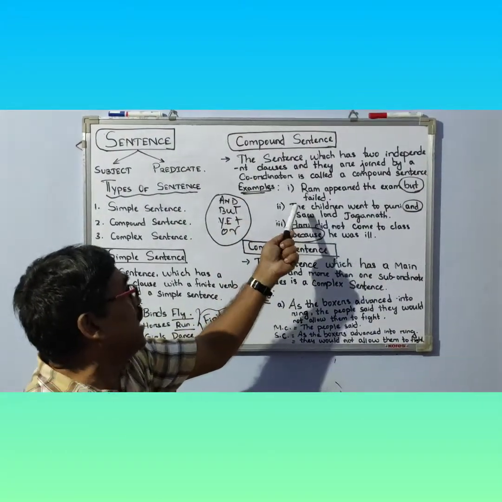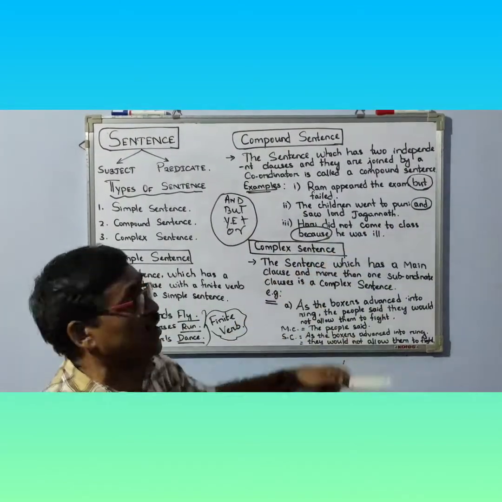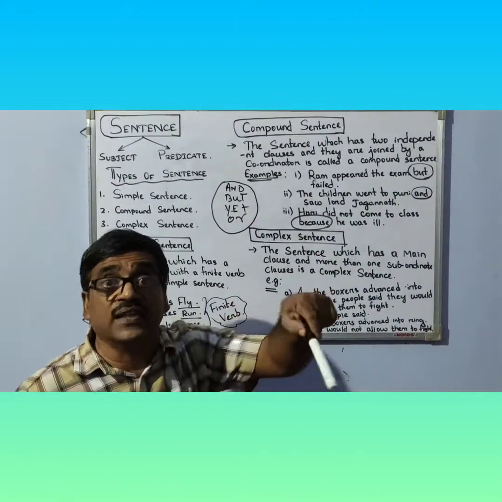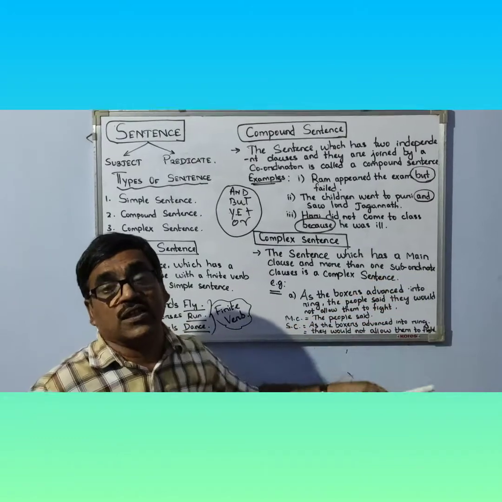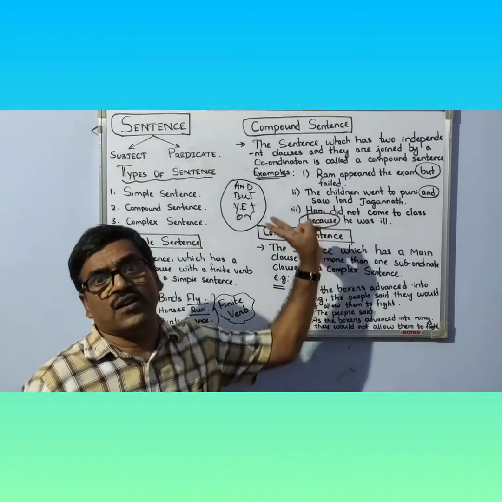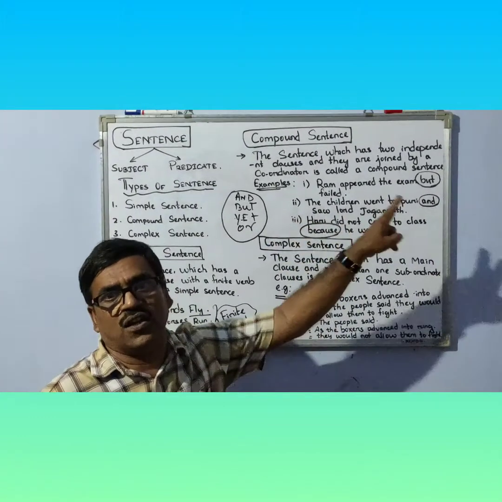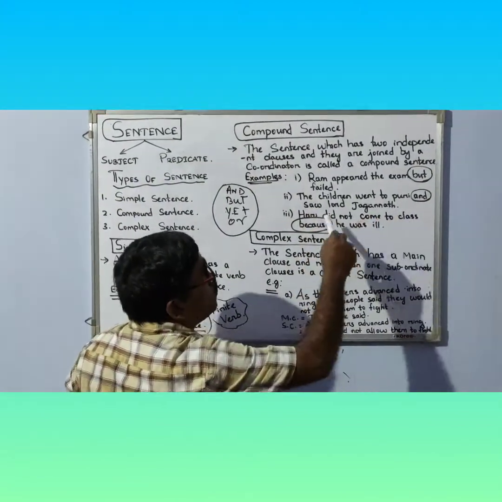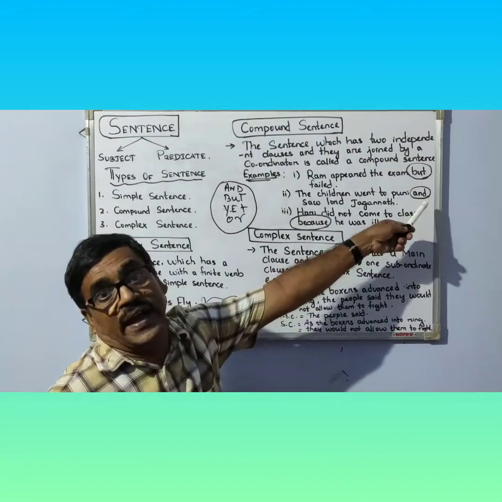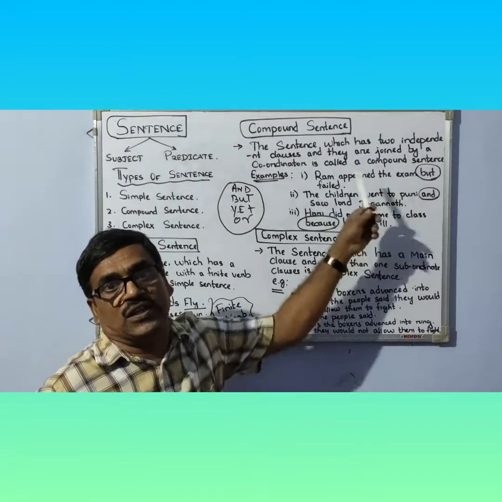Then look at the board. Second example is: the children went to Puri and saw Lord Jagannath. Who went to Puri? Children went to Puri. Who saw Lord Jagannath? The children saw Lord Jagannath. So there are two independent clauses. In these two independent clauses, there is a coordinator like and, and this particular coordinator joined these two independent clauses.